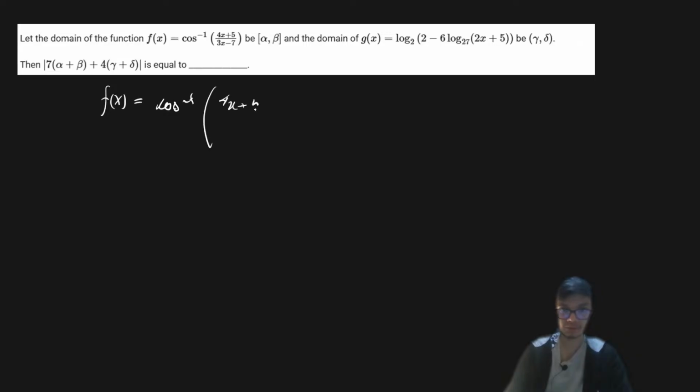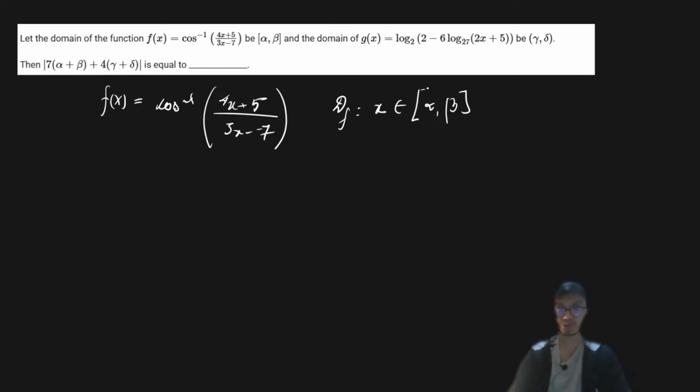If we look at the problem, it says that we have functions f of x and g of x. The first function, f of x, is defined as cos inverse of (4x plus 5) divided by (3x minus 7). The domain of this function is x belonging to the closed interval alpha to beta.